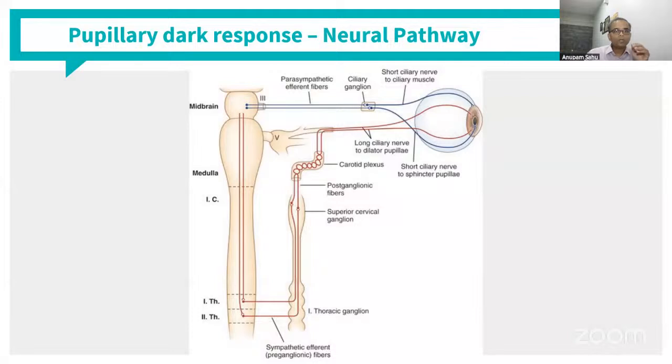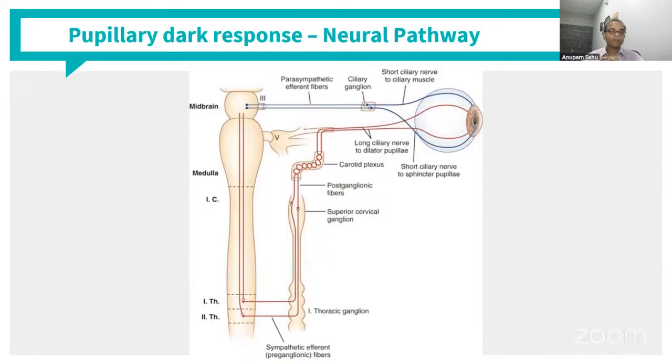Now, we all know about the pupillary light reflex. That is what we see most commonly. But the pupillary dark pathway is as important as the light reflex pathway, because in the dark, this is the pathway that is stimulated, and it's a play between both of these that helps us in identifying what could be the pathology in the eye. So coming to the dark pathway,